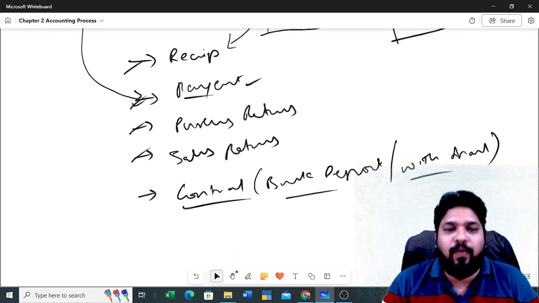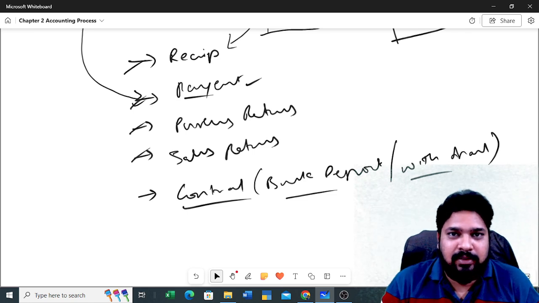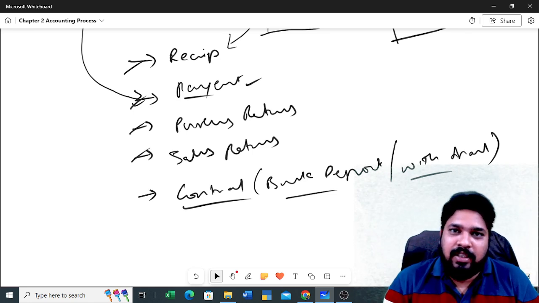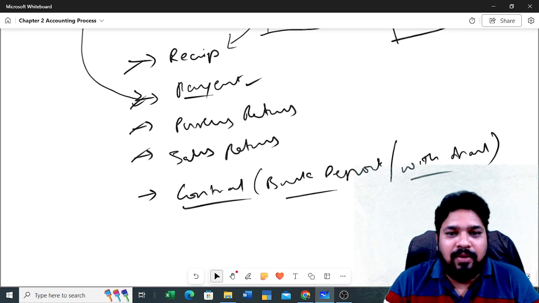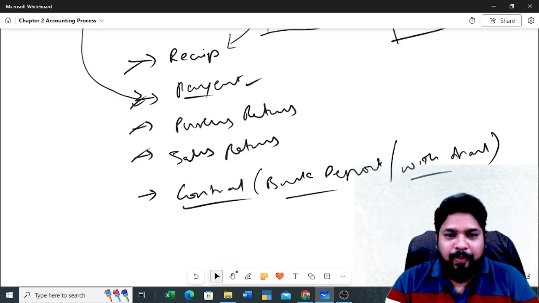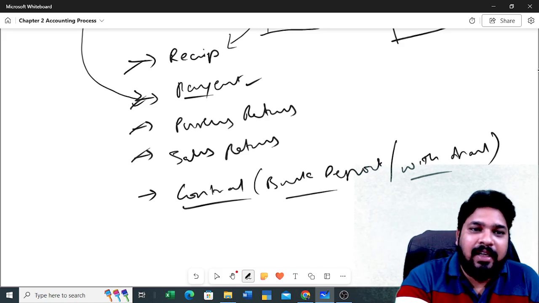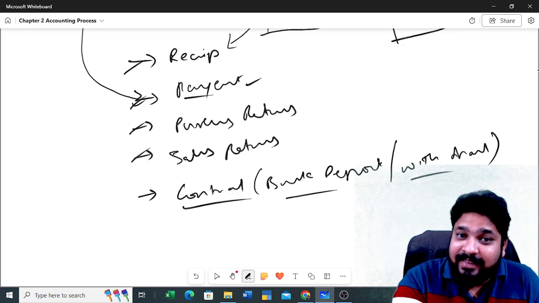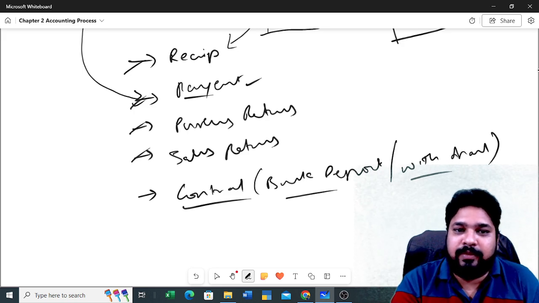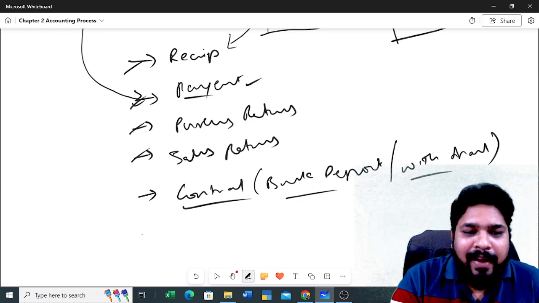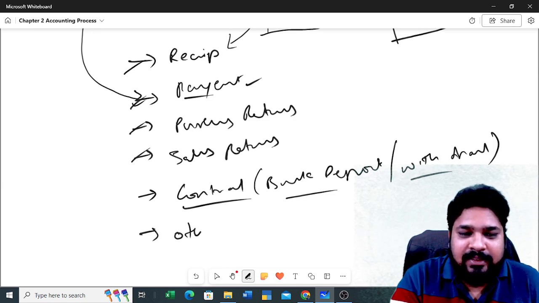But now both the bank accounts are yours. Then what is the question? You need to identify whether the transaction is a receipt or payment or contra. Finally you can take it as others.